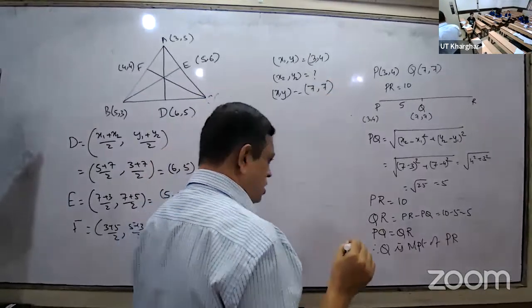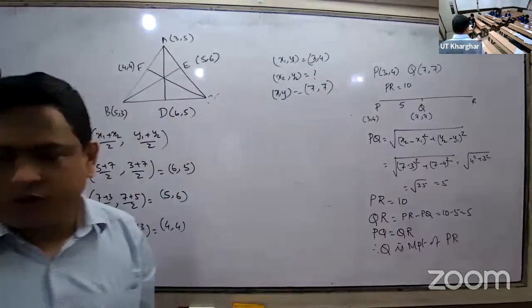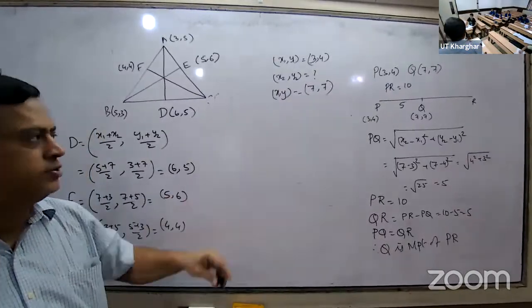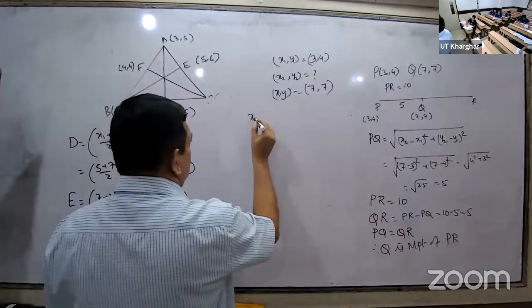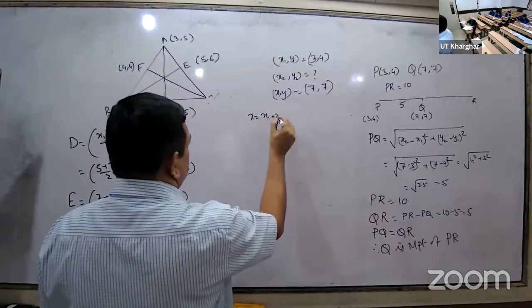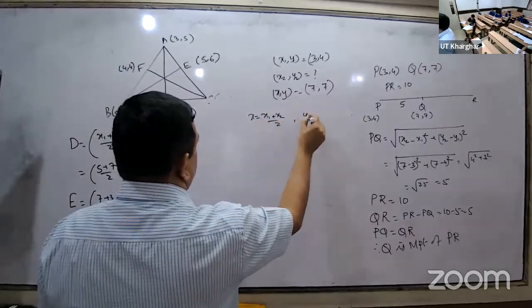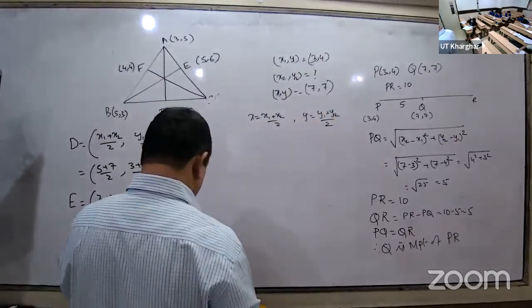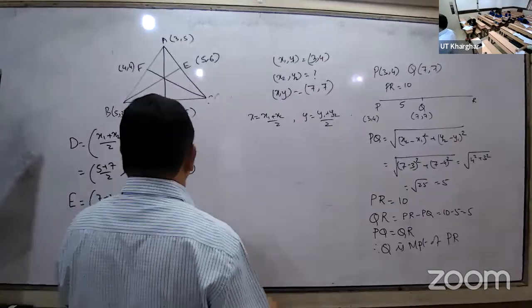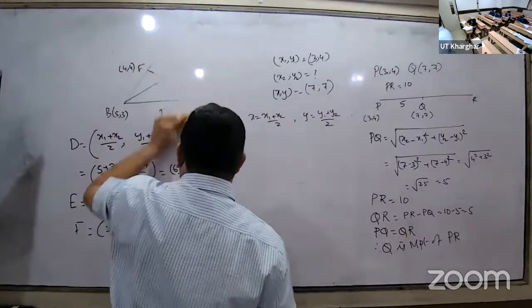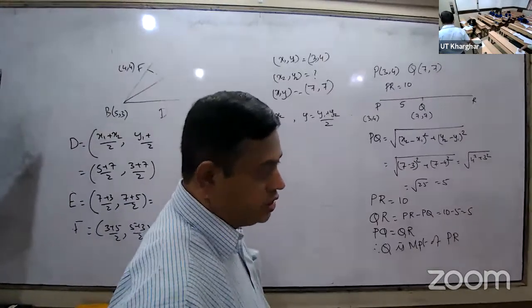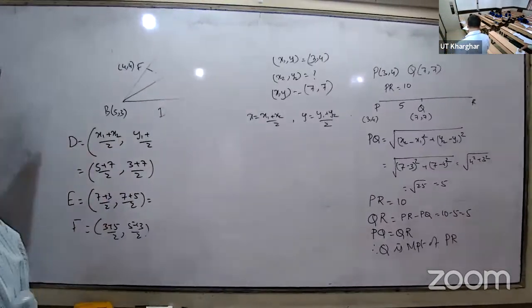Avnish, are you there? Then apply the midpoint formula. Now what are you waiting for? Do the formula. X is equal to X1 plus X2 by 2. Y is equal to Y1 plus Y2 by 2. Replace values. Simplify. Get the answer. You have to get X2, Y2.